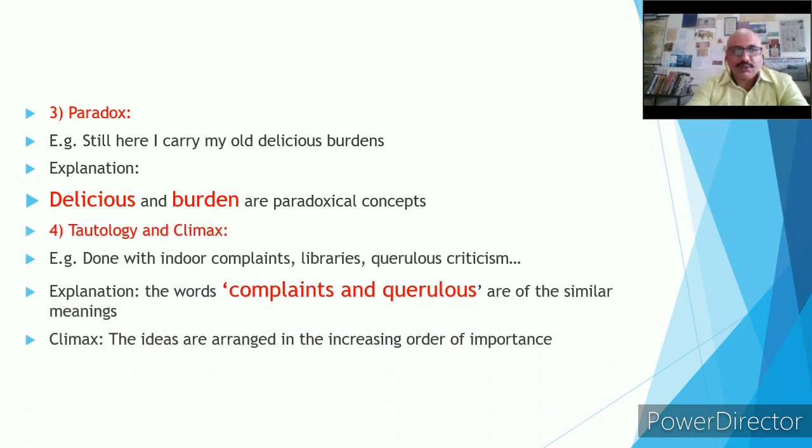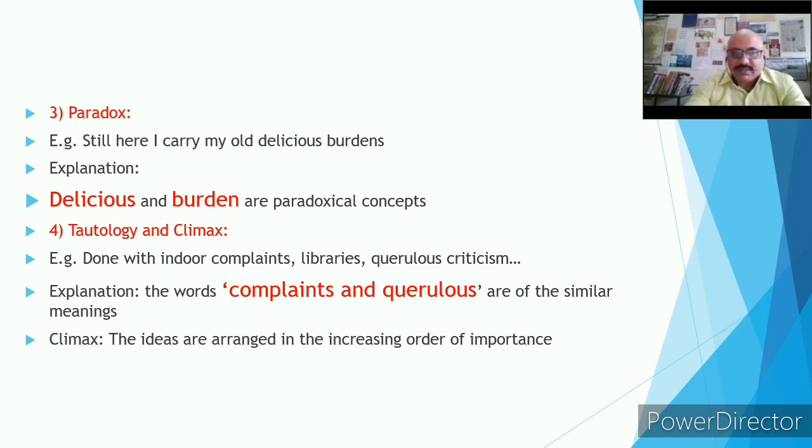The next device is tautology. Tautology, perhaps you know, is saying the same thing once again. For example, I can give one very good example of tautology: my brother is an officer in the Indian Army, lieutenant he is. So my brother is a lieutenant and an Indian Army officer. If I am telling those things repeatedly, I am simply repeating it. Okay, so that is tautology. Done with indoor complaints, libraries, querulous criticisms. Here the words complaints and querulous are similar in meaning.